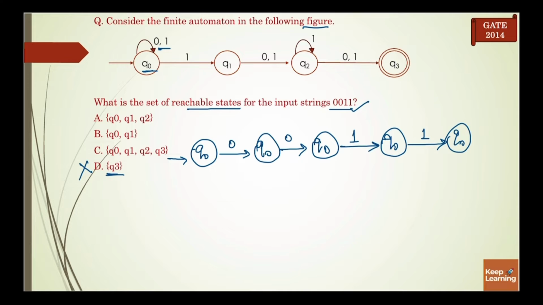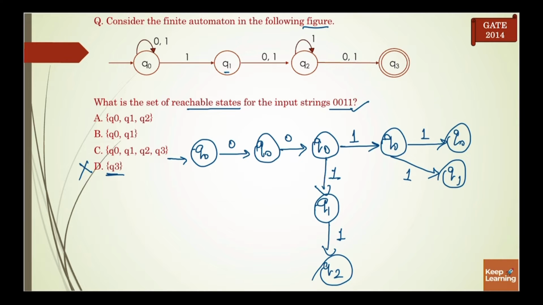But after taking 1 from Q0, we can again take 1 and reach Q1. Or after taking 1 from Q0, we can reach Q1, and again by taking 1 we can reach Q2 also. So let's check this path. 0 0 1 1, Q0 only. 0 0 1 1, and we are at Q0.